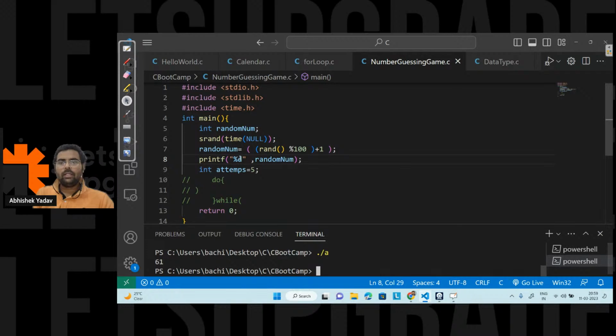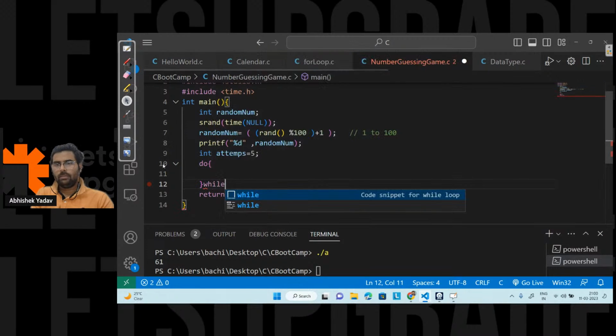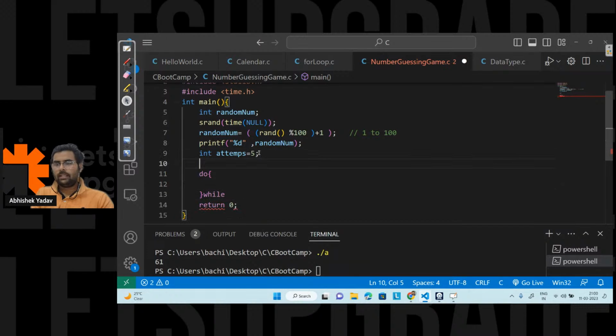So now I am able to generate a random number between 1 to 100. And now I want to use a do while loop, right? Do, and here I have the while loop. Inside the loop, I will take a variable i that will start from 1.